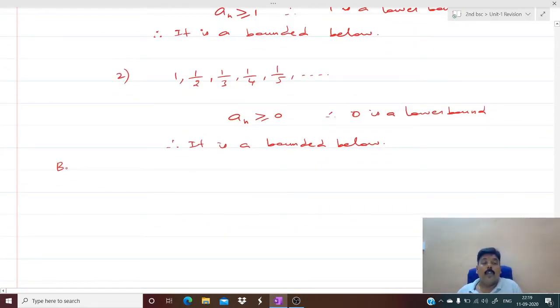So I can rewrite the definition for bounded sequence. Already we have given the definition, but I can give one more definition.